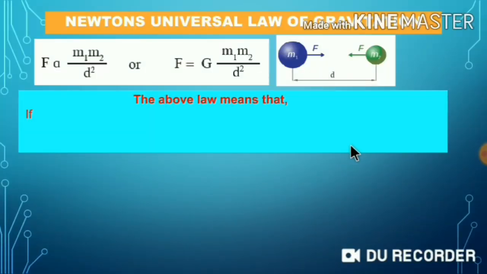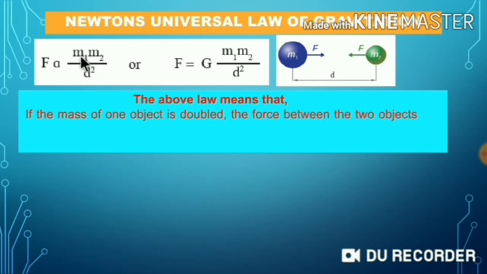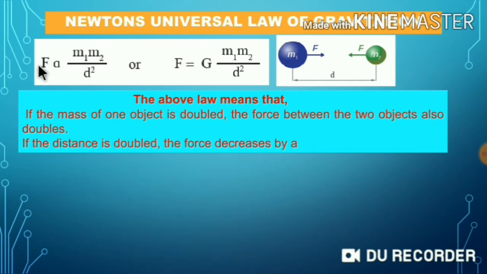So what does the above law mean? If the mass of one object is doubled, the force between the two objects also doubles. If the distance d is doubled, the force decreases by a factor of 4.